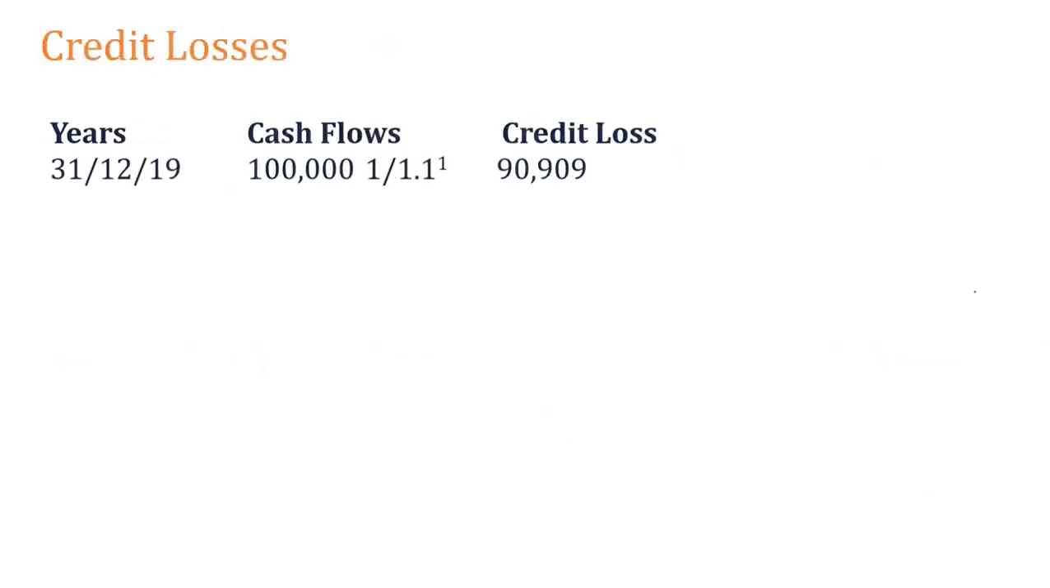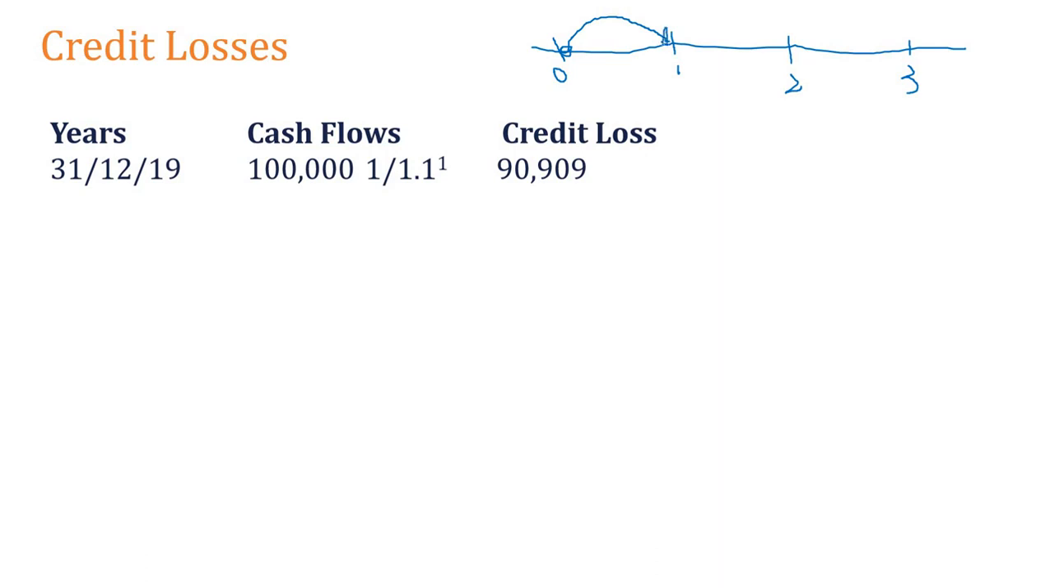Now, if you look here, this is our financial period. This is year 0, this is year 1, this is year 2, and this is year 3, right? So this is the initial recognition, and we recognize our financial asset at the end of the first year.